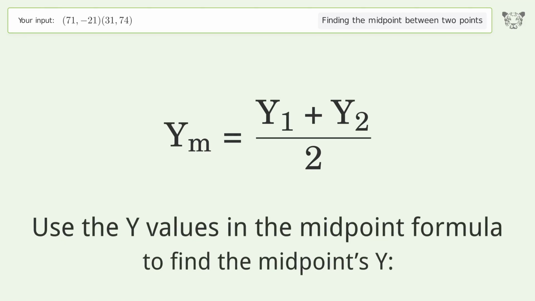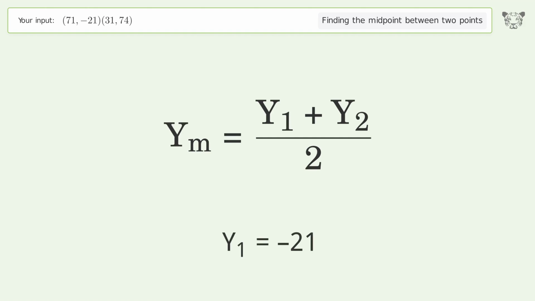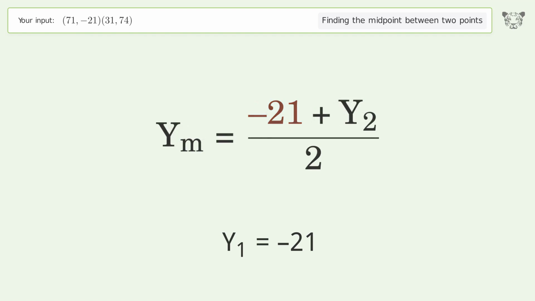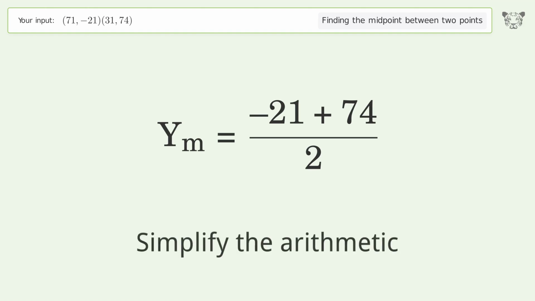Use the y values in the midpoint formula to find the midpoint's y. y1 equals -21. y2 equals 74. Simplify the arithmetic.